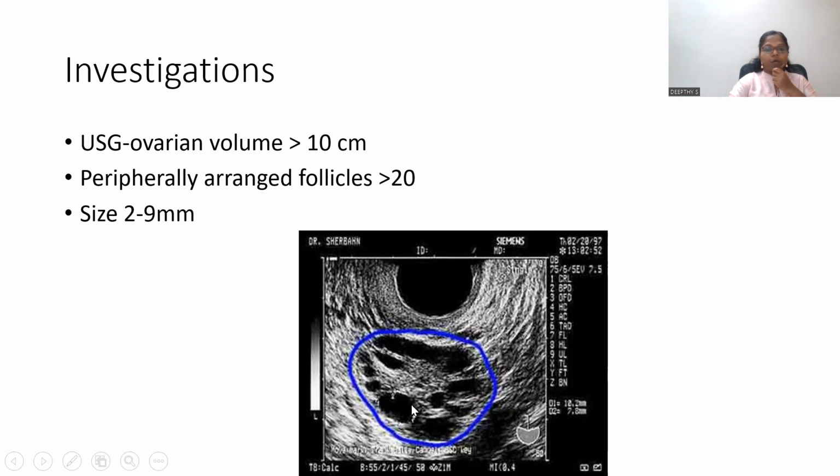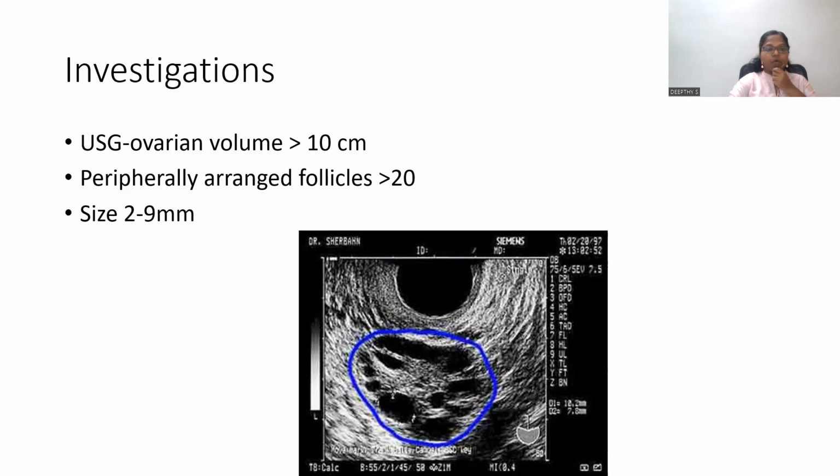There is no dominant follicle seen. The size of these follicles is 2 to 9 mm only, and the number of follicles is greater than 20. In a case of PCOS, in the imaging study, we can see the ovarian volume increased. The follicular growth is arrested.